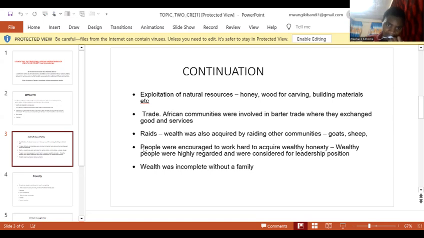The other way in which wealth was acquired is that people were encouraged to work hard to acquire wealth. Wealthy people were highly regarded and were considered for leadership positions. We can summarize by saying that people acquired wealth through hard work and were encouraged to work hard. The last point is that wealth was incomplete without a family. The family was a very crucial element in traditional African society.